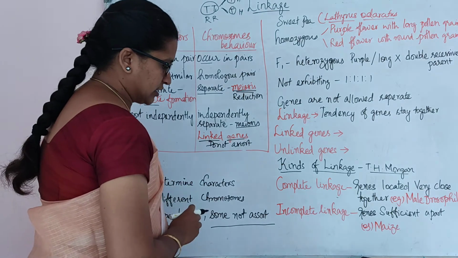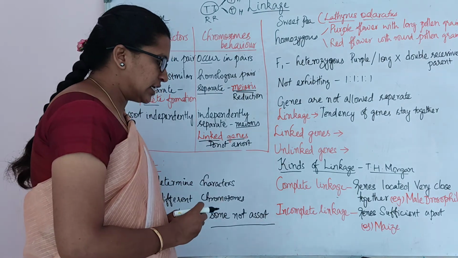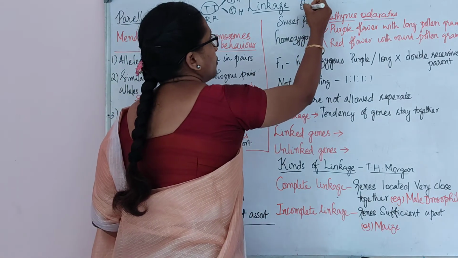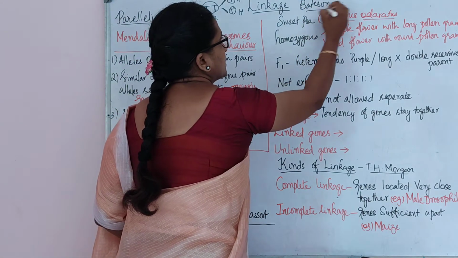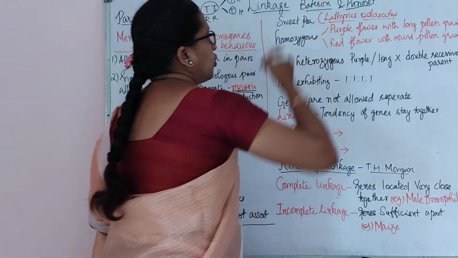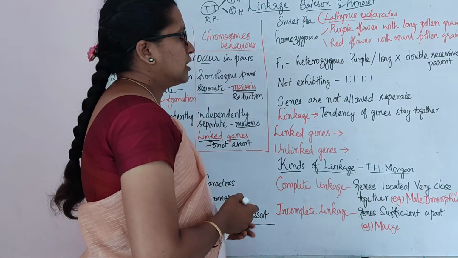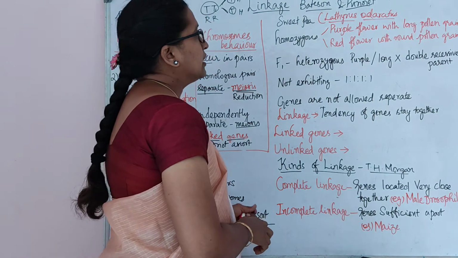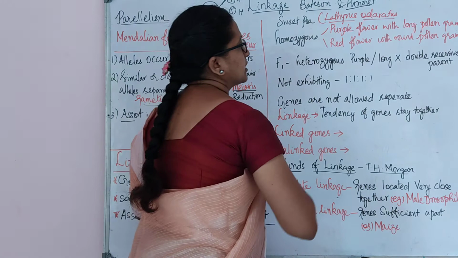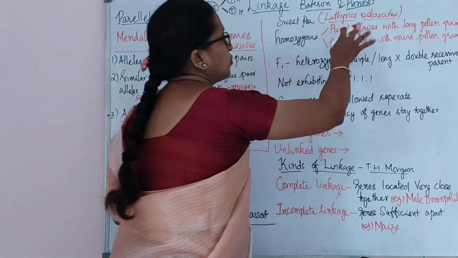So this was studied by Bateson and Punnett, William Bateson and Punnett. They both carried out an experiment using sweet pea, whose scientific name is Lathyrus odoratus.